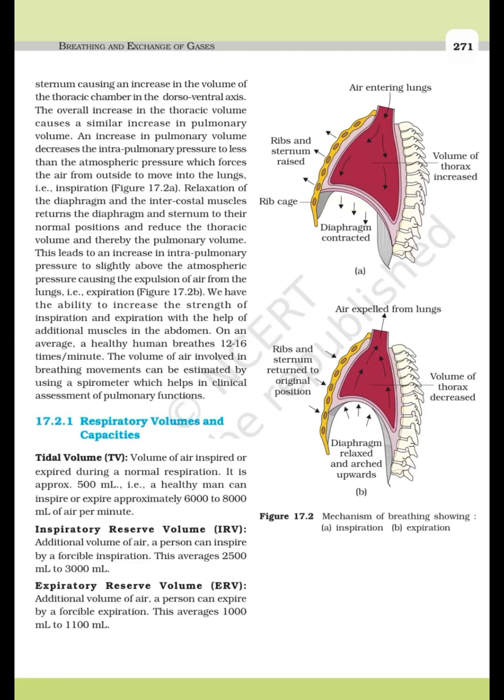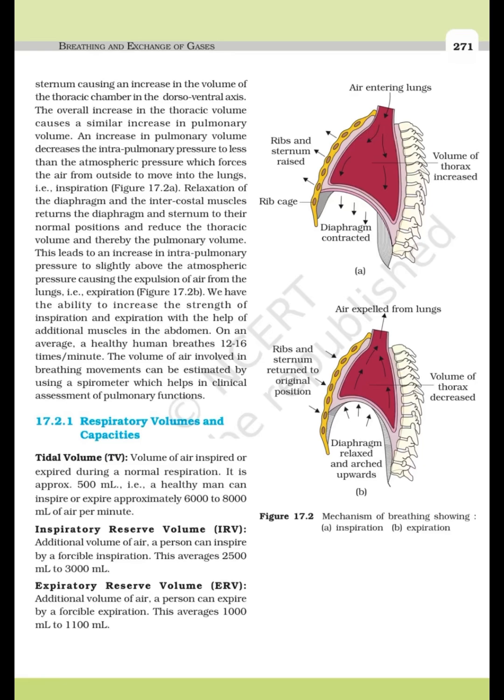The volume of air involved in breathing movements can be estimated by using a spirometer, which helps in clinical assessment of pulmonary functions. Respiratory volumes and capacities. Tidal volume, TV. Volume of air inspired or expired during a normal respiration, it is approximately 500 ml, that is, a healthy man can inspire or expire approximately 6000 to 8000 ml of air per minute. Inspiratory reserve volume, IRV, additional volume of air a person can inspire by a forcible inspiration. This averages 2500 ml to 3000 ml.